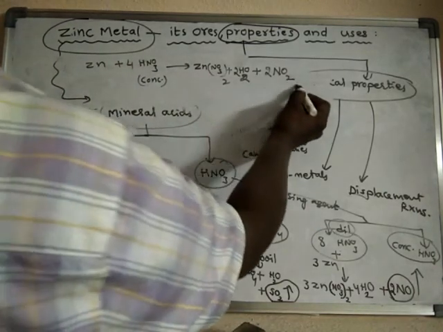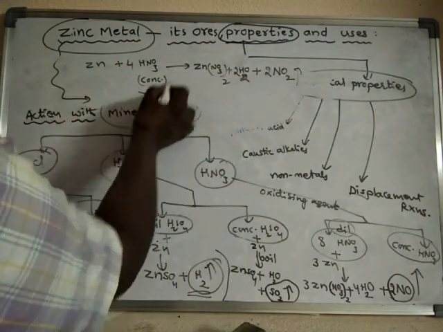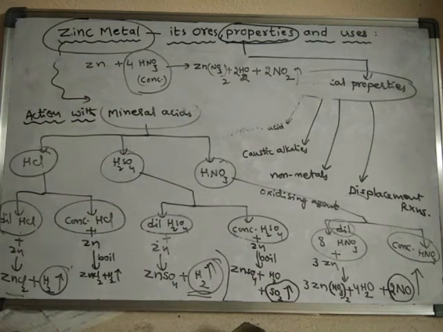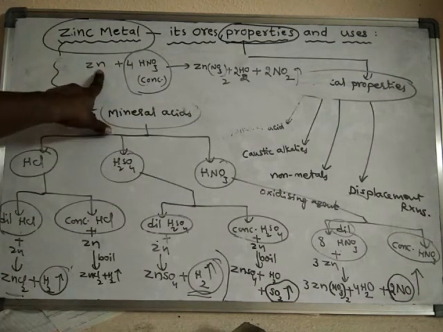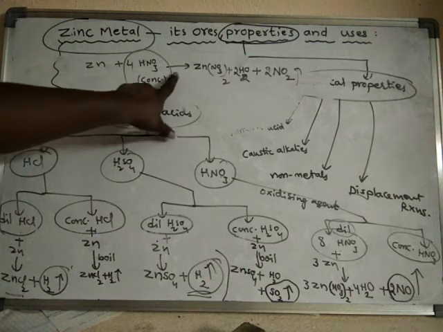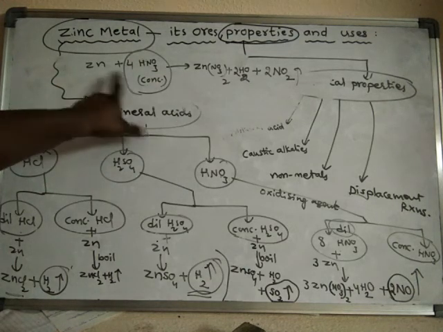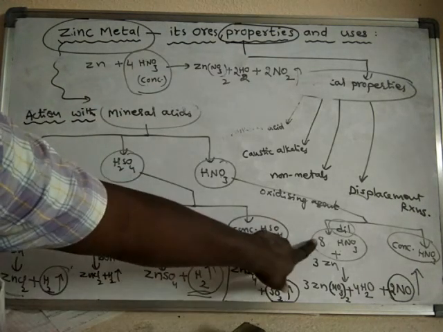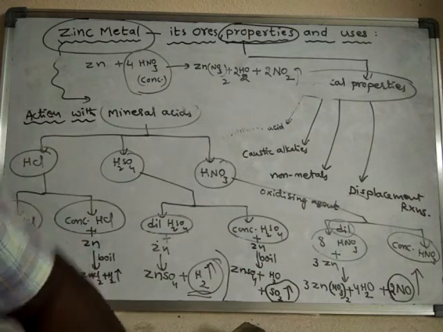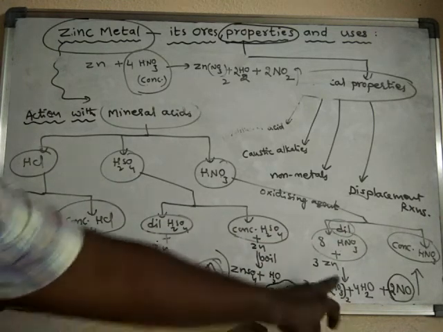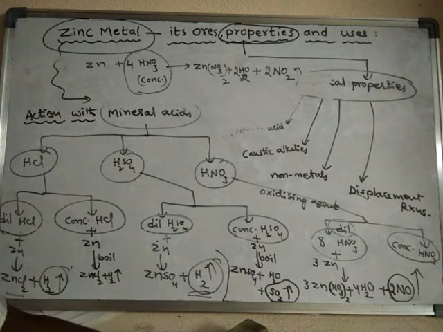So in this case, when concentrated nitric acid reacts with zinc metal, no need of heating. Remember, no need of heating. Zinc reacts with nitric acid without heating.